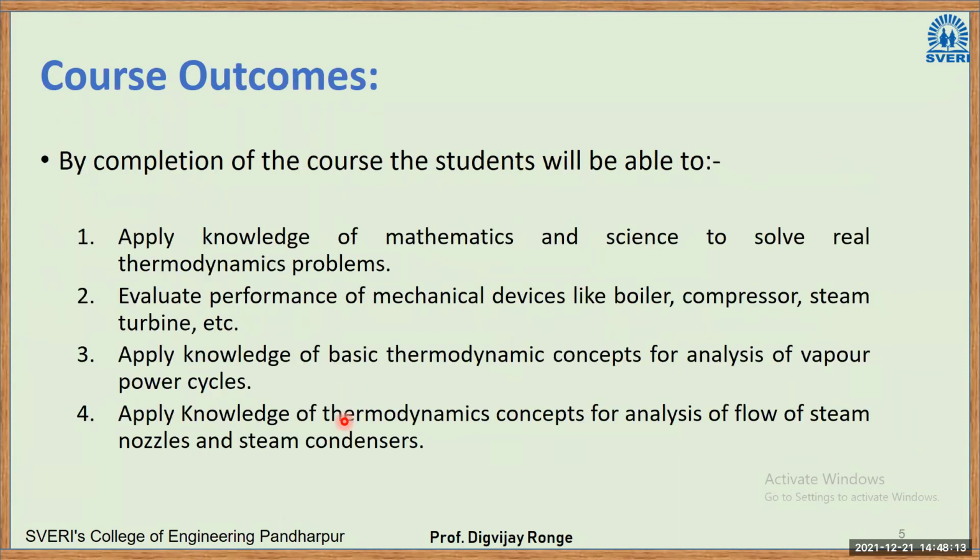Course outcomes, that means what is expected when you complete this course of ATD, you should know the following points. You should be able to apply the knowledge of mathematics and science to solve real thermodynamic problems. You should be able to evaluate thermal performance of mechanical devices like boiler, compressor, steam turbine, etc. You should be able to apply the knowledge of basic thermodynamic concepts for analysis of vapor power cycles. You should be able to apply knowledge of thermodynamic concepts for analysis of flow of steam, nozzles, and steam condenser. So, like that way, it has been expected. Once you finish this course, these are the expectations from you.